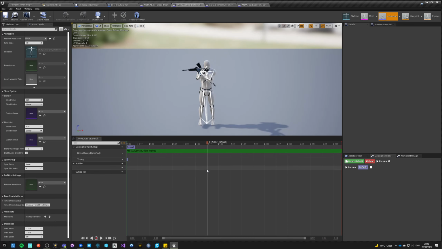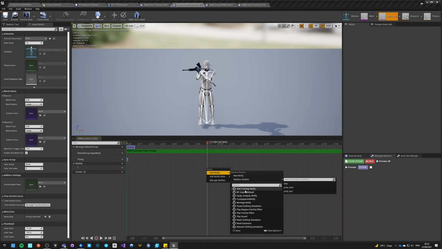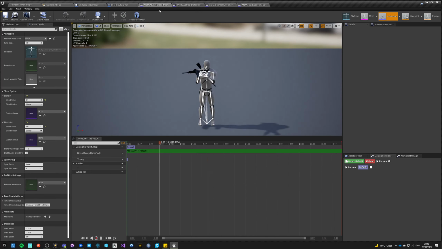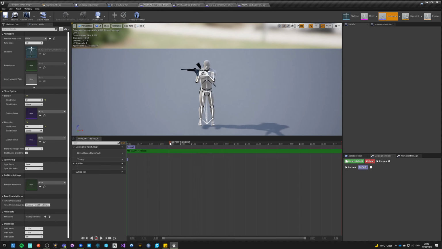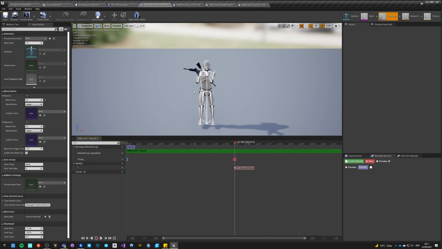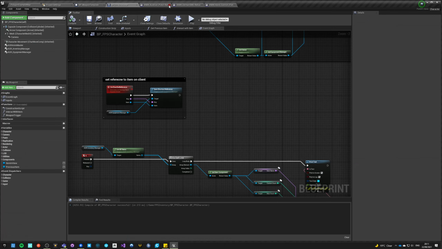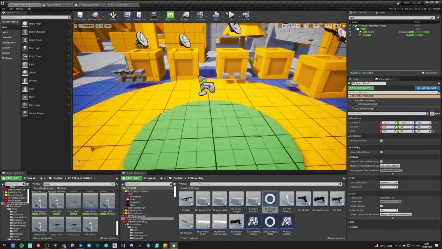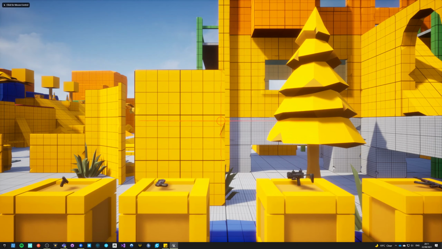Somewhere around here we want to say execute reload, and here, somewhere around here we want to say execute reload. So yeah, this is done on the animation itself that is being called on the server. So yeah, there's a lot of things that can go wrong, but let's just test it, because why not?